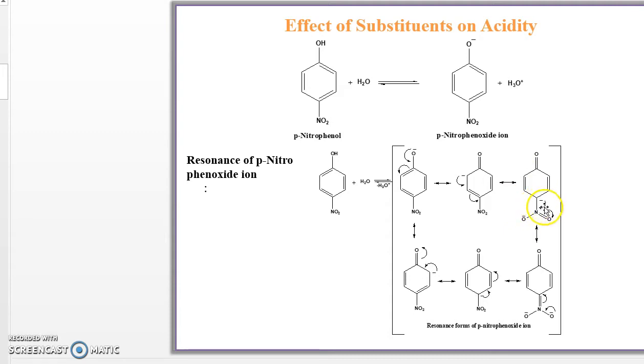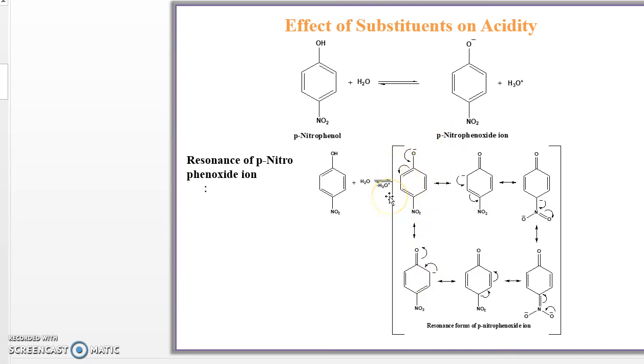But this resonance continues into the nitro group. In the nitro group, there is a double bond between the carbon and nitrogen, and this bond breaks and donates the lone pair of electrons towards the oxygen. See this structure, there is also resonance in the nitro group. This lone pair of electrons shifts between nitrogen and oxygen, this bond breaks, and the negative charge goes to the para position. After that, this delocalization also occurs and gives the ortho position, and further at the para position the phenoxide ion is formed.